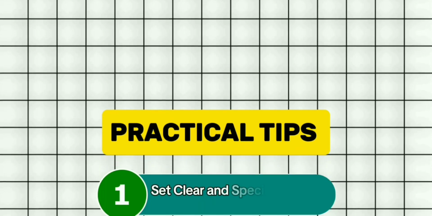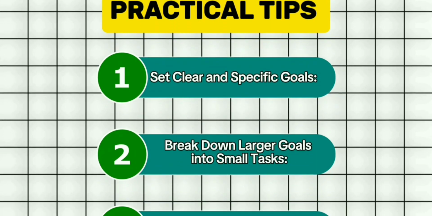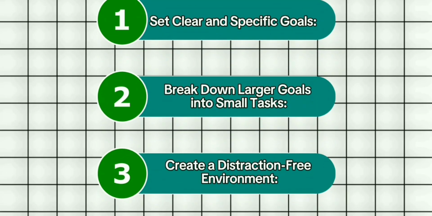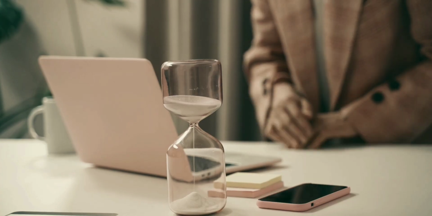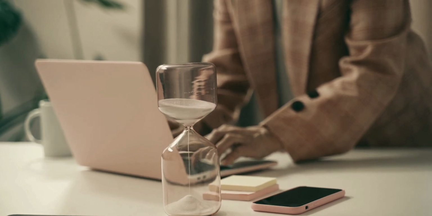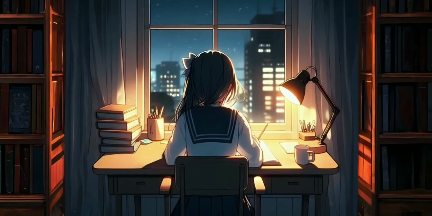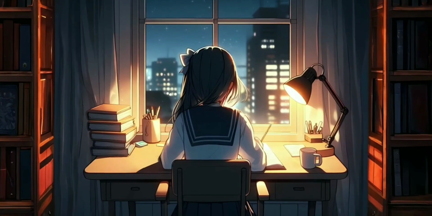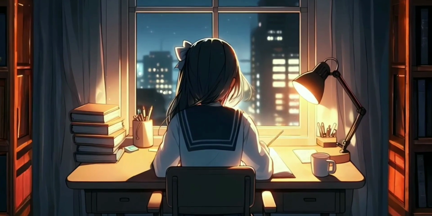So, set clear and specific goals. Break down larger goals into smaller tasks. Create a distraction-free environment. Set a timer and start working. Using a timer to maintain focus and take structured breaks. Building self-discipline and deep focus. By applying these practical steps, you can effectively manage distractions, enhance your productivity, and achieve your full potential.